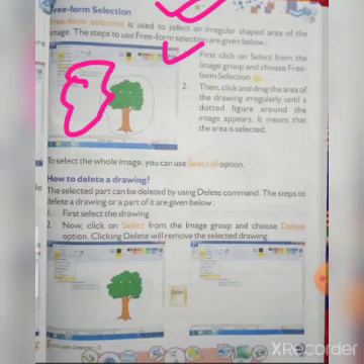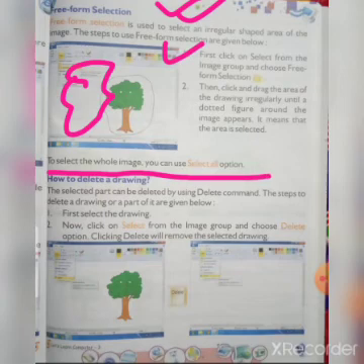After selecting with rectangular or freeform selection, you drag the mouse over the image and then a dotted line or dotted box will appear, so that you understand that the portion to be deleted is selected. To select the whole image you can use select all. If you have to select the whole image, then you can use the select all option. Then how to delete a drawing.